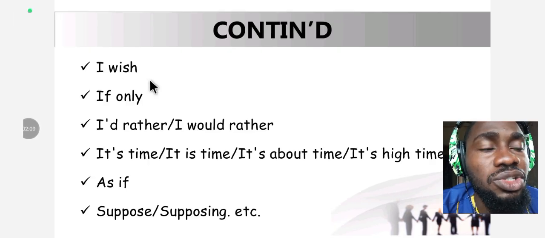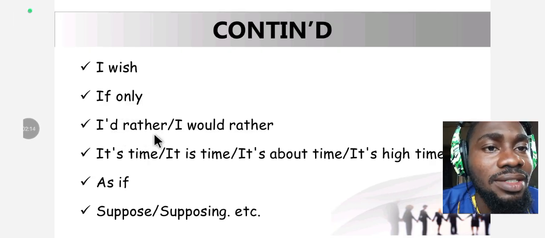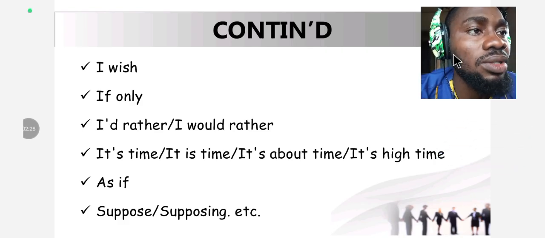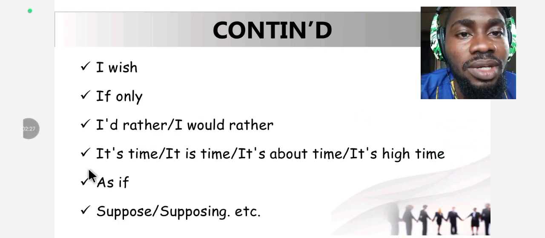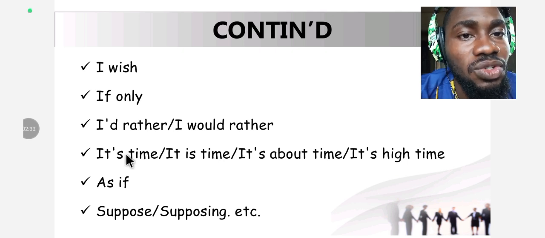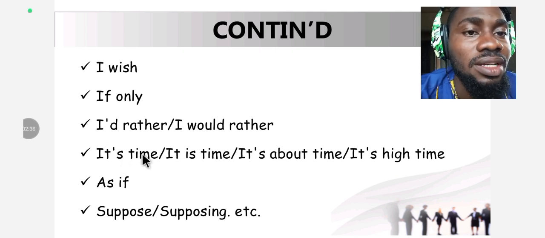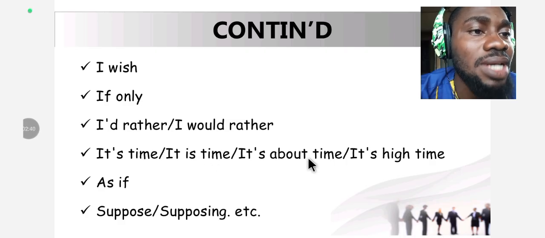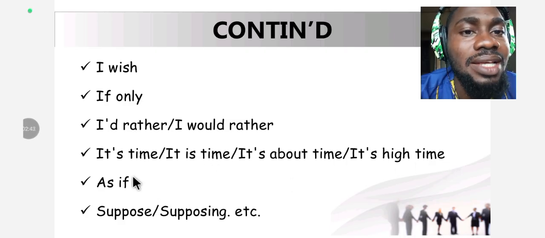The first subjunctive forms here are I wish, if only, I'd rather, or I would rather. This one was contracted; would was contracted here using an apostrophe. If you haven't taken my lecture on apostrophe, do well to take that, okay? It's time, this is also a contracted form of it is. So is was contracted here. It's time, it's about time, it's high time. These are subjunctives.